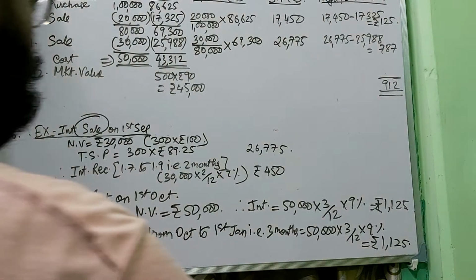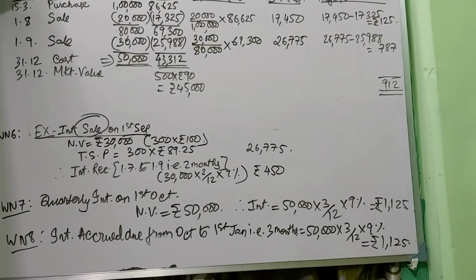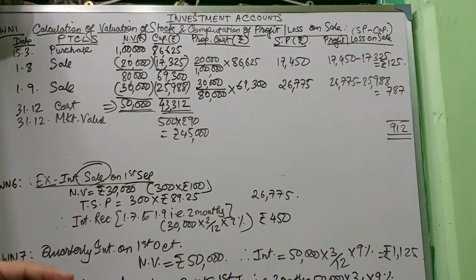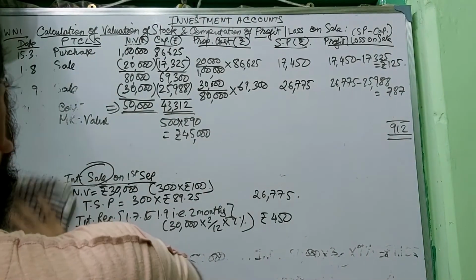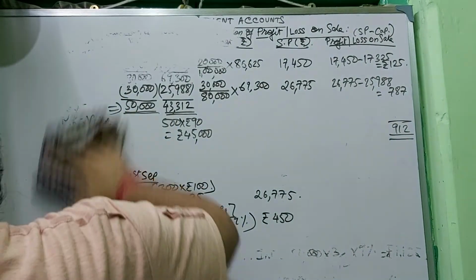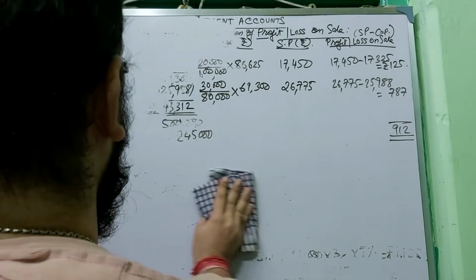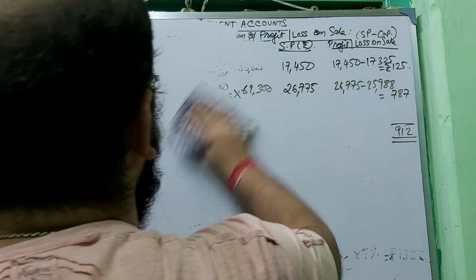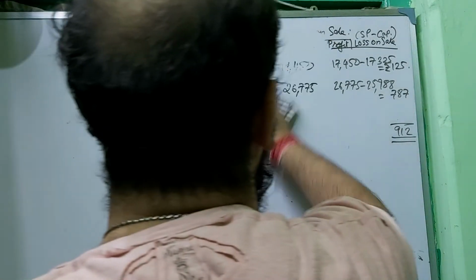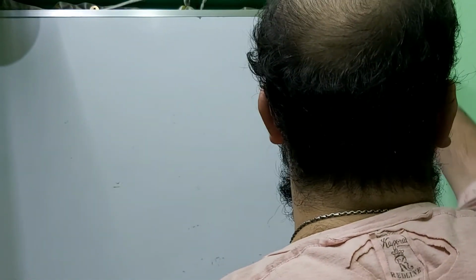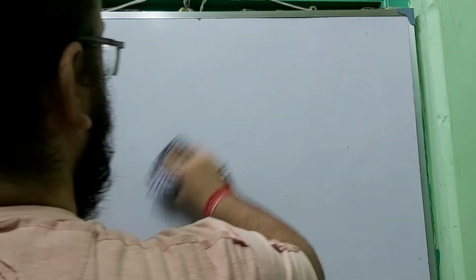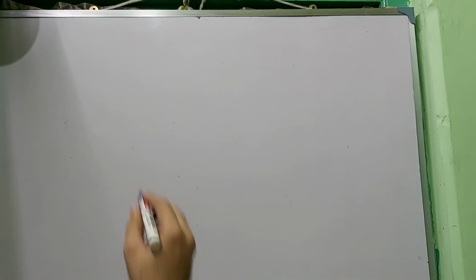Now I will be doing the sum over here, means the investment account. I have completed all the working notes. Obviously it takes time to complete all the working notes. One thing you have to make clear: investment account will take time in your sum in your exam, so you have to do it fast. As I am explaining it for the first time, it is taking time. From the next class onwards, obviously it won't take so much time. So I am doing it.